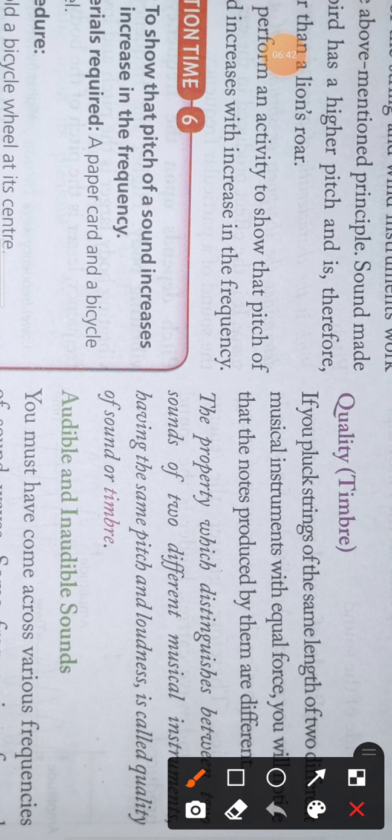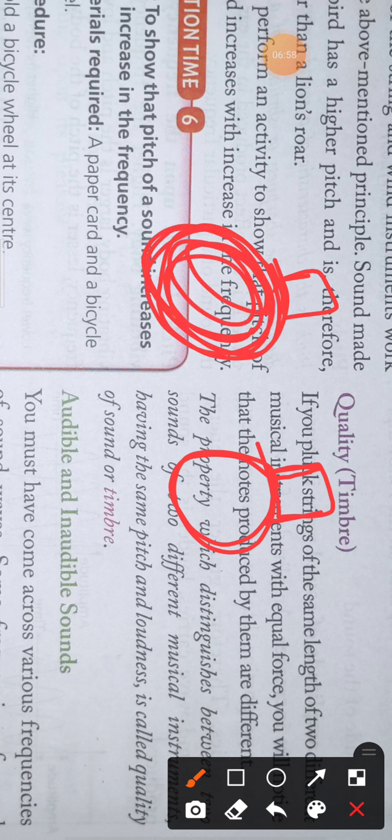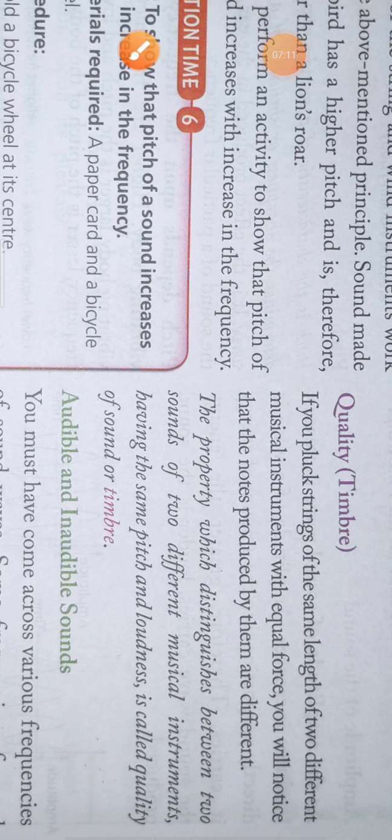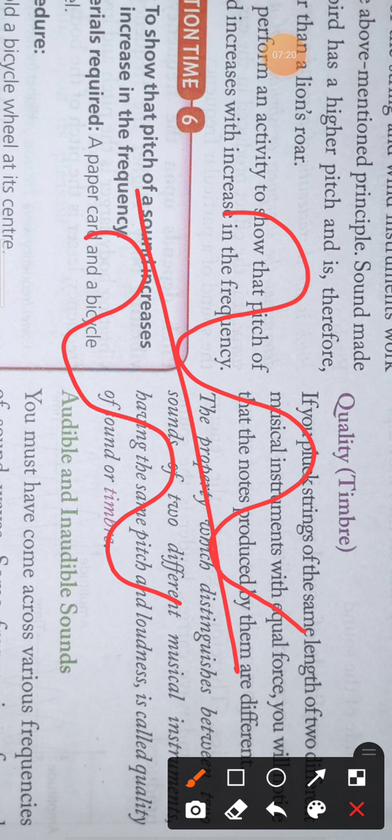Suppose you have a tree that has many fruits. But the size, color and shape cannot be the same for two fruits. One fruit can be darker in color, another can be lighter in color, and their taste can vary. Similarly, in the case of sound waves, if two waves have the same amplitude and the same frequency, then also their sound can be different. It's called its quality actually.